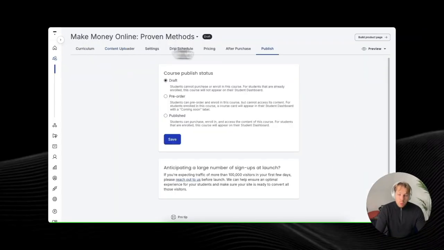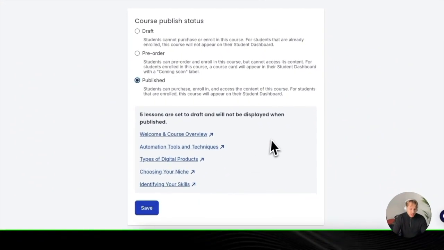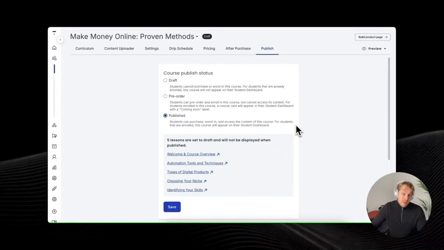And then once your landing page has been completed, once your pricing is all set, once your curriculum and contents look good, you can actually go here to the publish section, hit publish and save. And now your course is out, and now it's time to start promoting the course, which is the most important part.